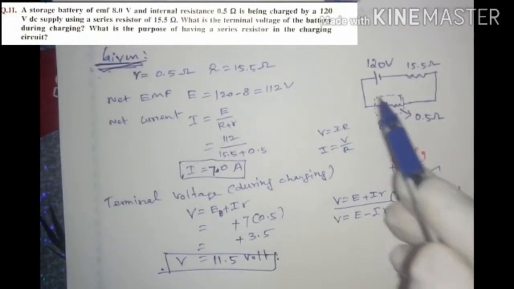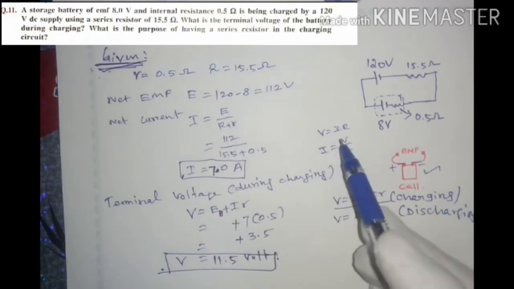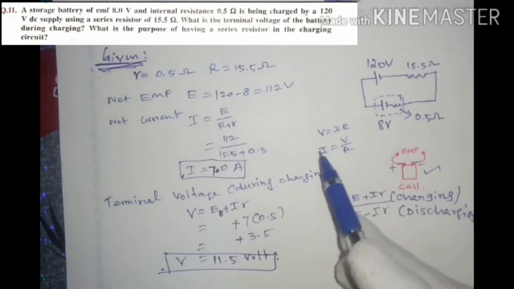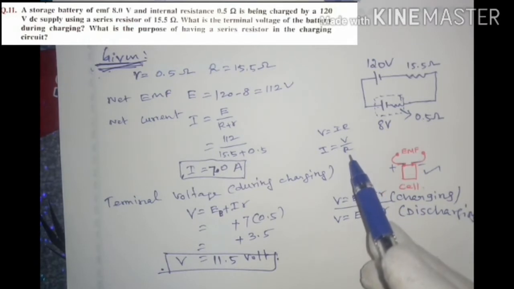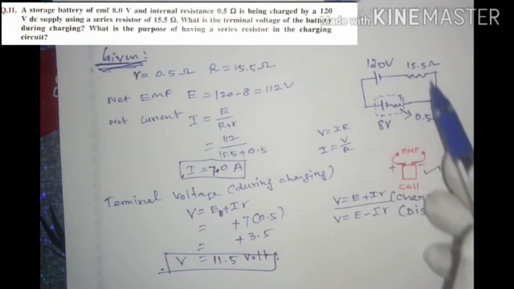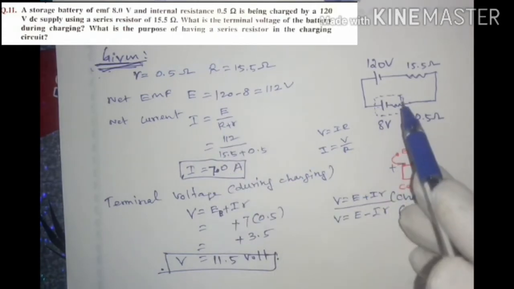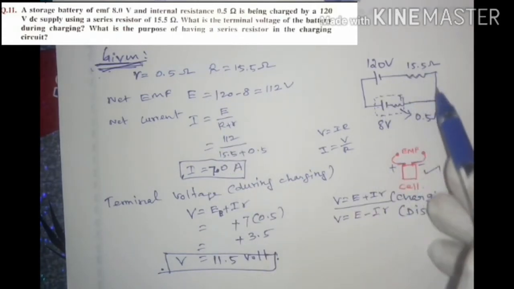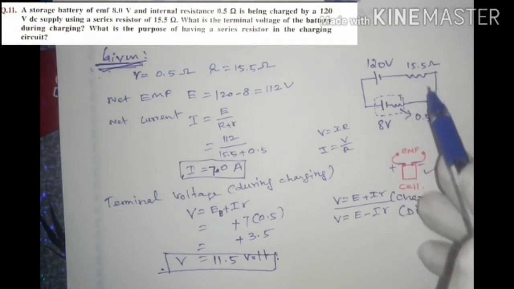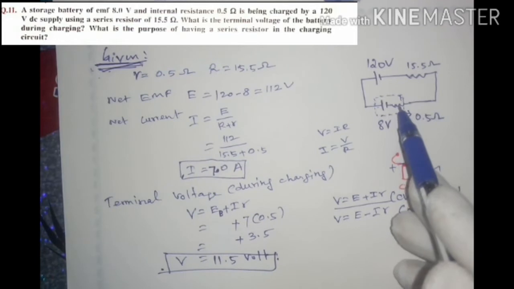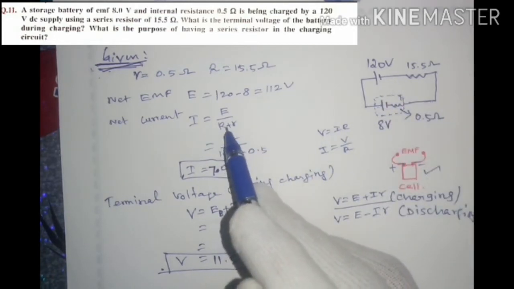And we also have to calculate the current passing through the circuit. For that we use Ohm's law: V is equal to IR. So the current I is equal to the voltage in the circuit divided by the resistance in the circuit. Here the voltage is the net EMF E, so V is replaced by E. There are two resistors in series combination, so we can add them: capital R plus small r is the total resistance, taken as the denominator.